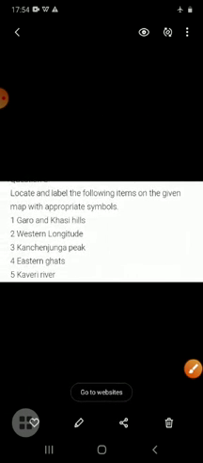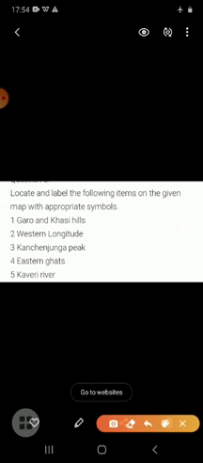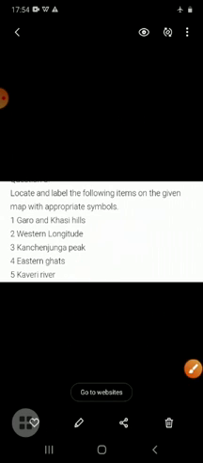Next is the map work 2. In map work 2, you have to note down these things under the question. Locate and label the following items on the given map with appropriate symbols, that is the Garo and Khasi Hills, Western longitude, Kanchenjunga Peak, Eastern Ghats, Kaveri river. These things you have to locate on the map of India.